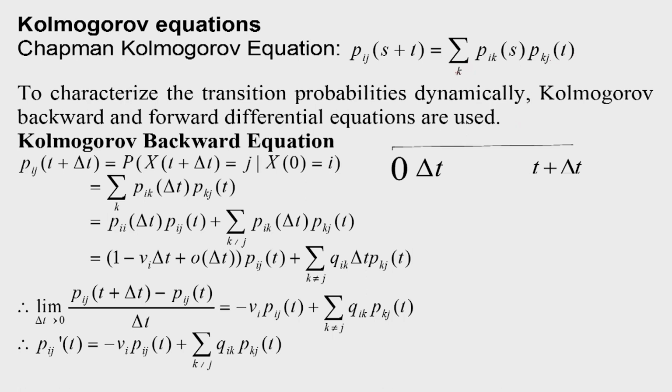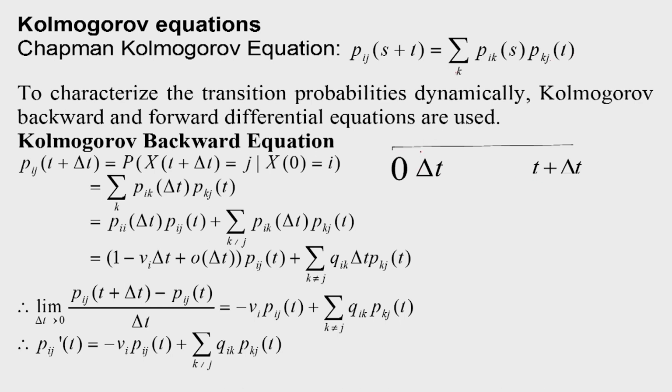But for describing the chain dynamically, Kolmogorov forward and backward differential equations are used. First we will derive the Kolmogorov backward differential equation. Here we assume that to reach state j at t plus delta t, there is a transition from state i to some state during delta t, and then from those states there will be a transition during t.